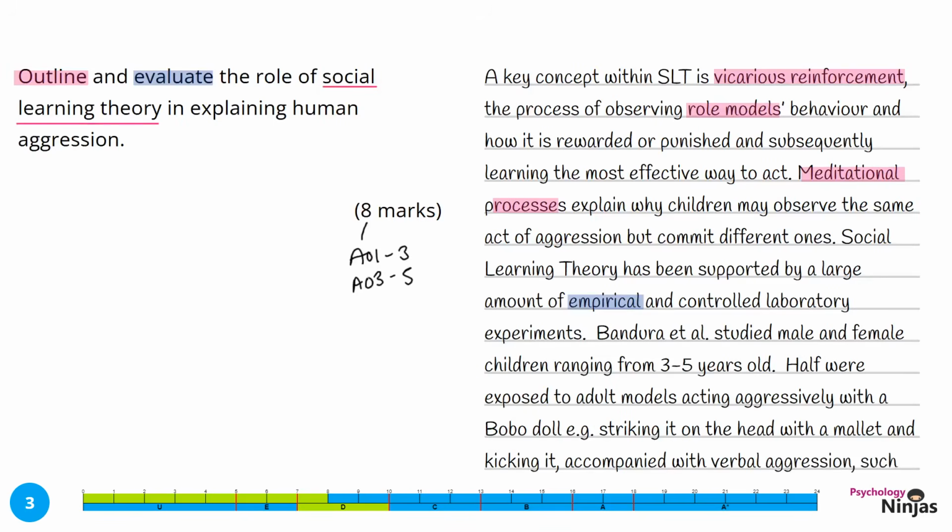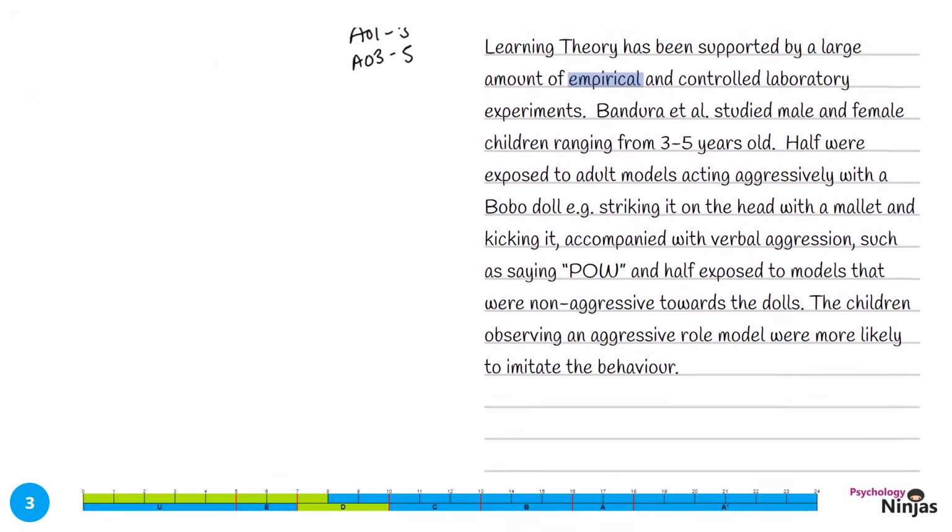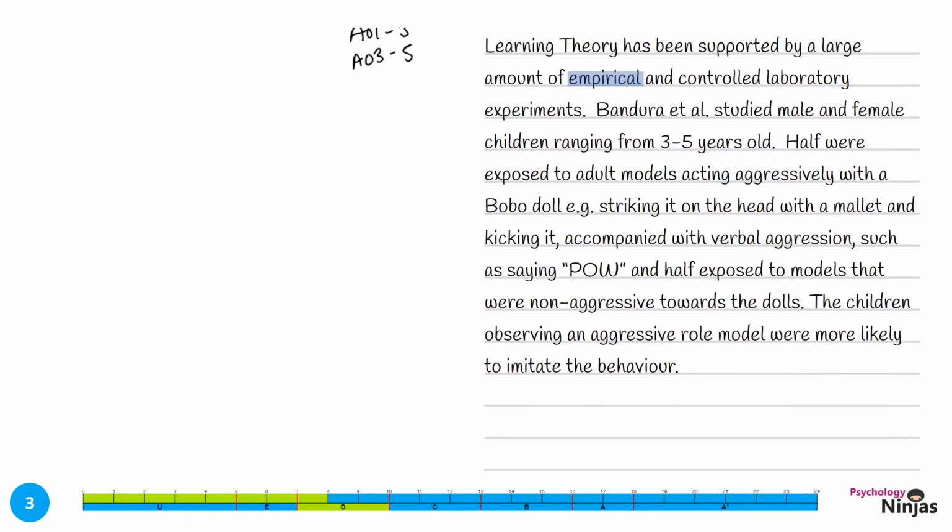Bandura et al. studied male and female children ranging from 3 to 5 years old. Half were exposed to adult role models acting aggressively with a Bobo doll, for example striking it on the head with a mallet and kicking it, accompanied with verbal aggression such as saying "pow", and half were exposed to models that were non-aggressive towards the dolls. The children observing an aggressive role model were more likely to imitate the behaviour.